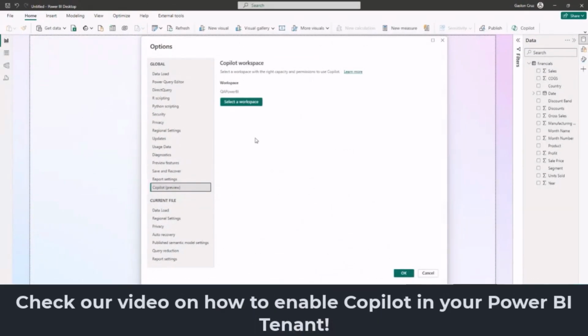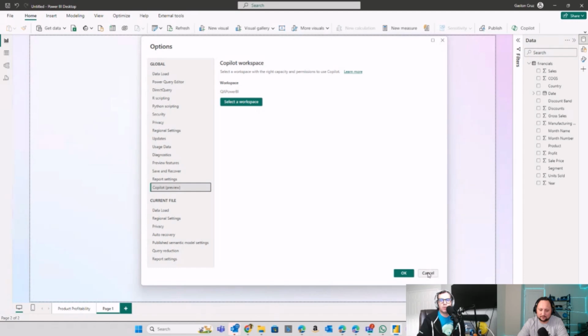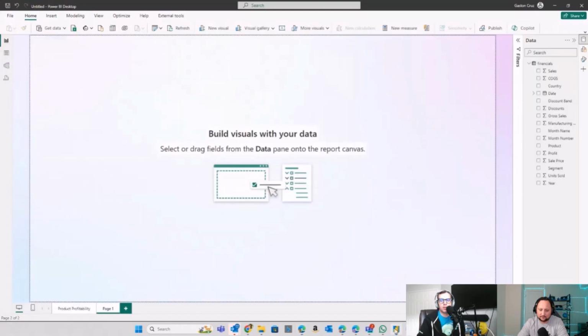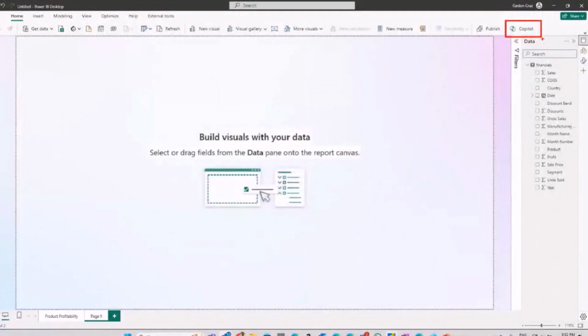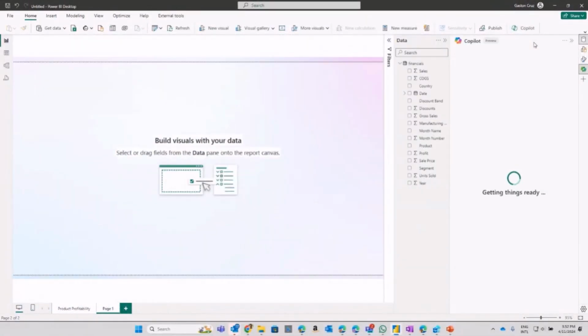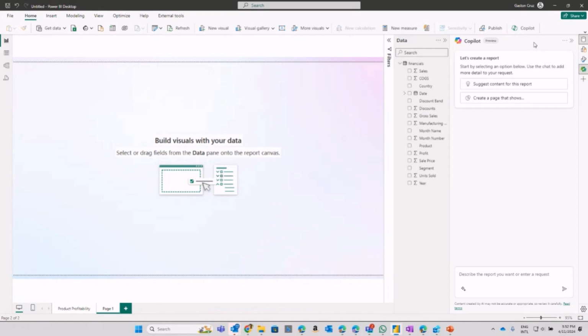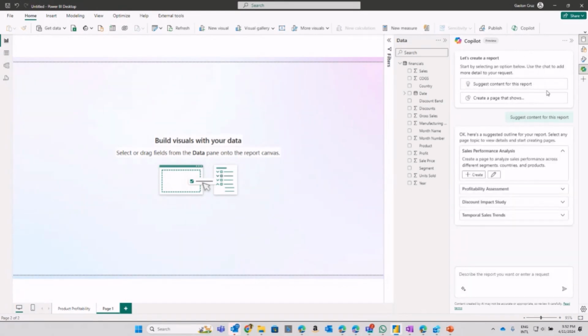Remember that in our previous videos, we checked what it looks like to enable Copilot in your Power BI tenant. After you do this, the main deal is to go into your Power BI Desktop session, and at the top of your screen, you're going to see the Copilot option. With Copilot, you can start interacting and create content based on your data or your semantic model. In this case, I'm going to suggest content for this report.